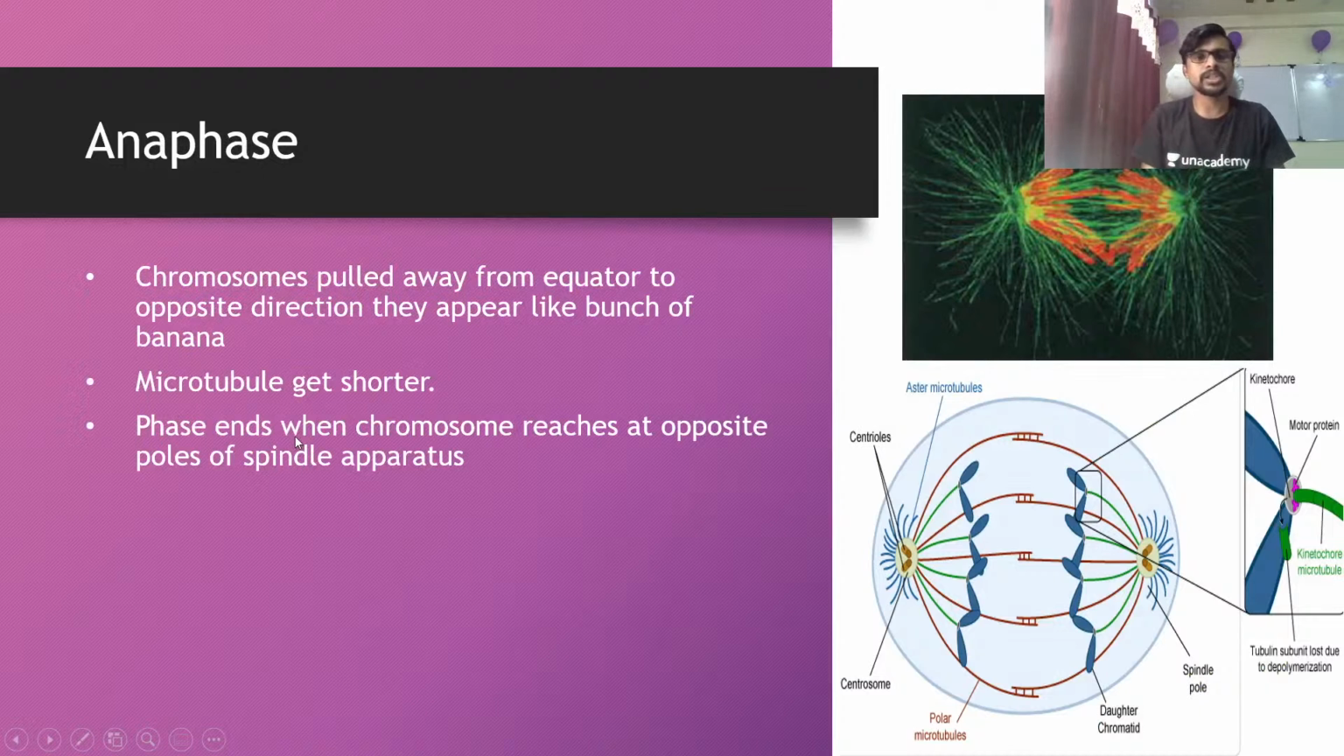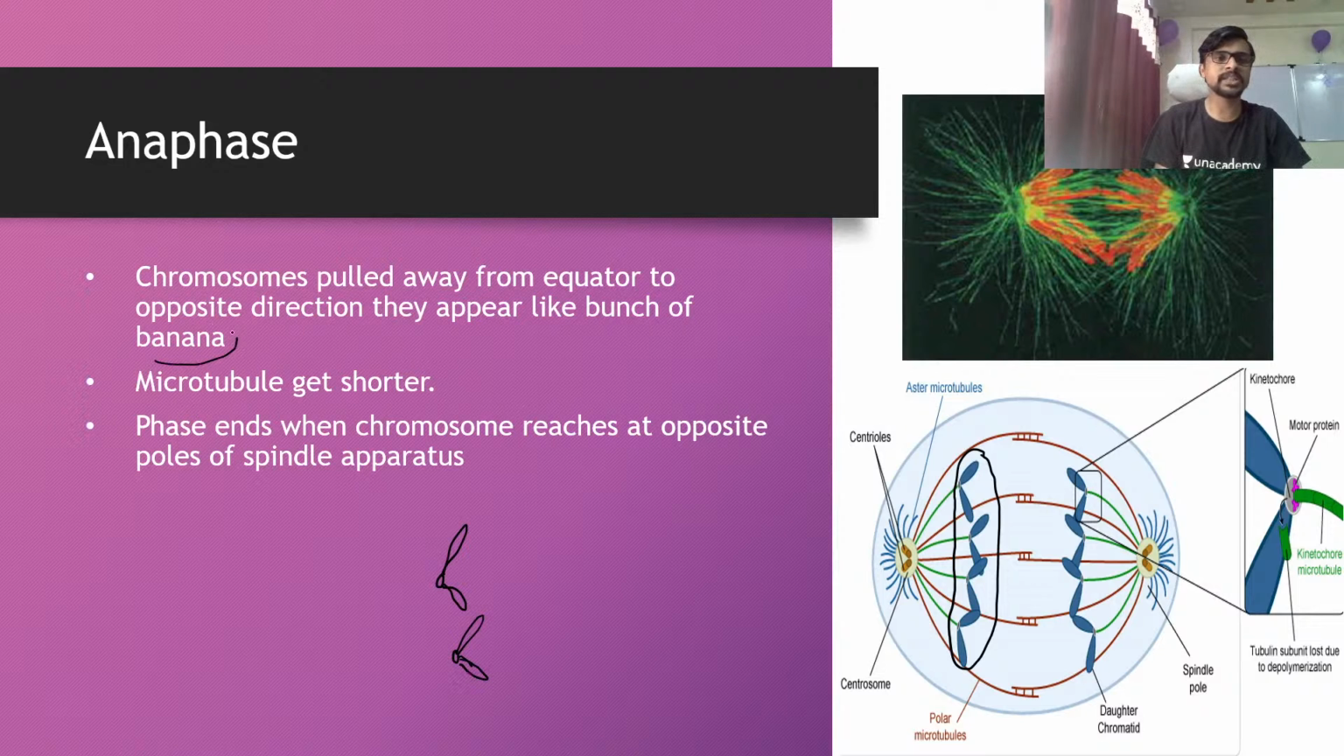In this structure you can see the anaphase. The chromosomes look like a banana. Here you can see, the chromosomes look like a group of bananas. You may have a question in the examination: in which of the following phases do the chromosomes look like a banana? In that case, you have to write anaphase, where the chromosomes look like a banana.